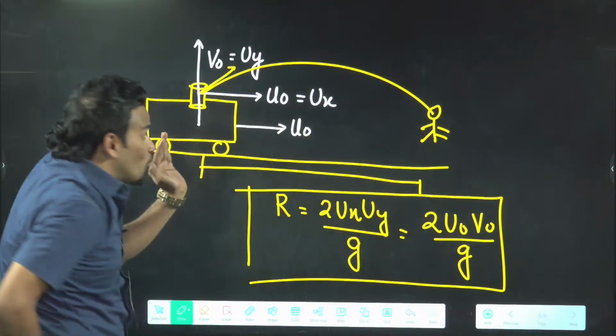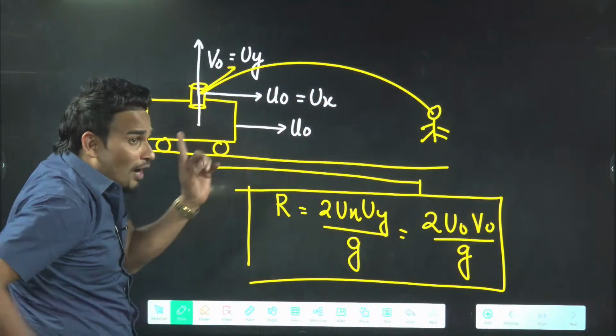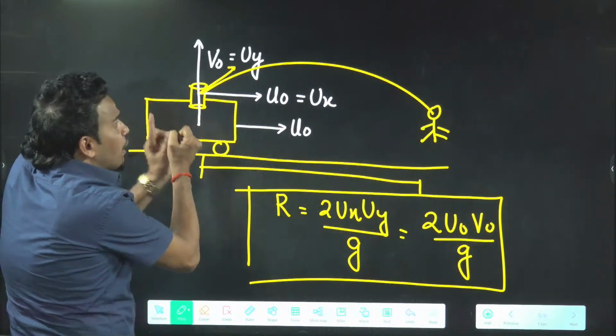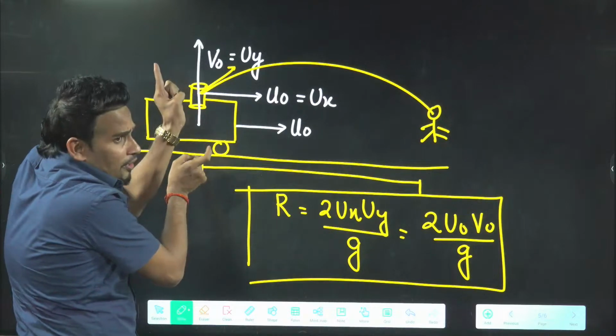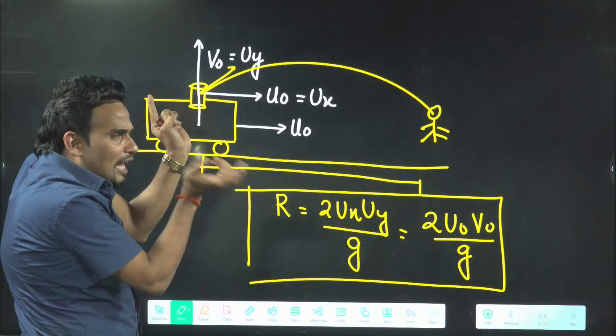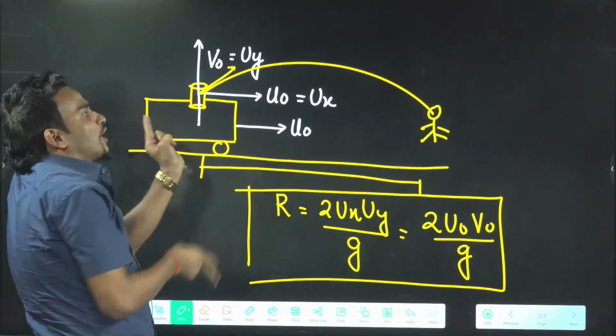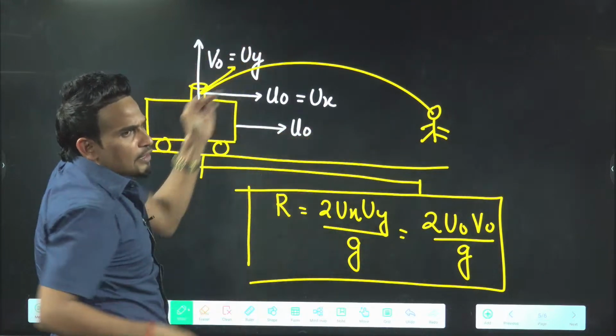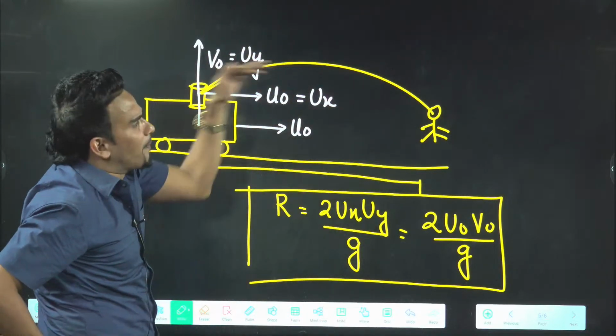If your car is going with velocity u naught, you are not giving any horizontal velocity to the bullet. But once you fire, due to firing, it will get velocity v naught. But since the bullet is in the gun and the gun is attached to the car, the bullet will also get the velocity of the car. So instead of going vertically up, it will go as a projectile, in a parabolic path.